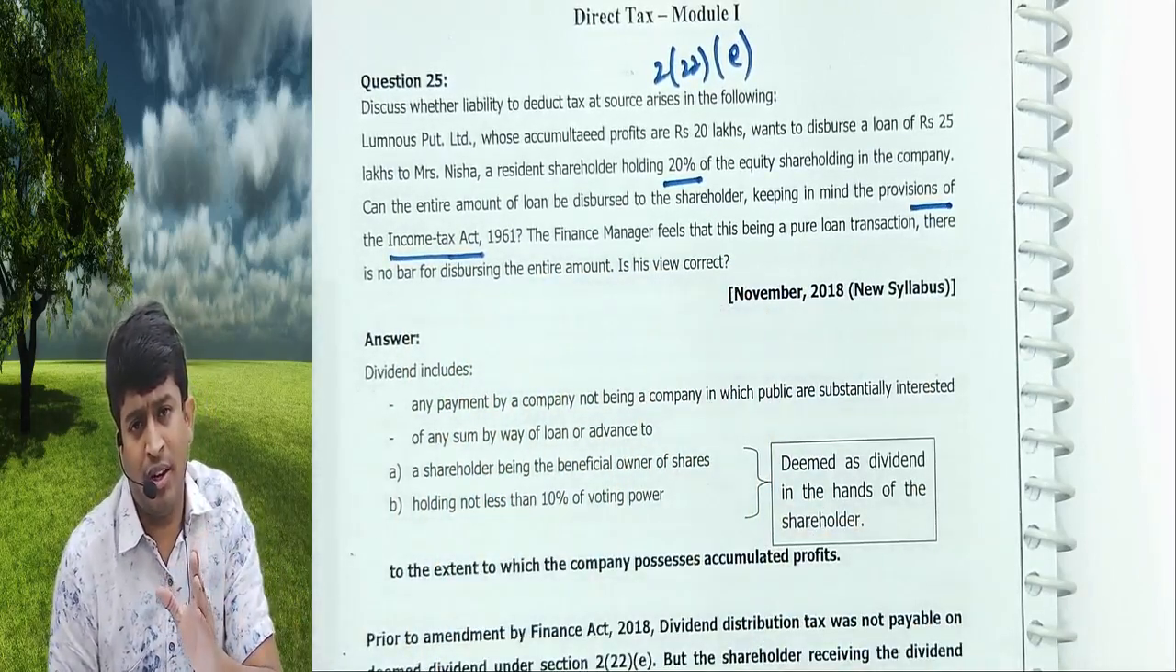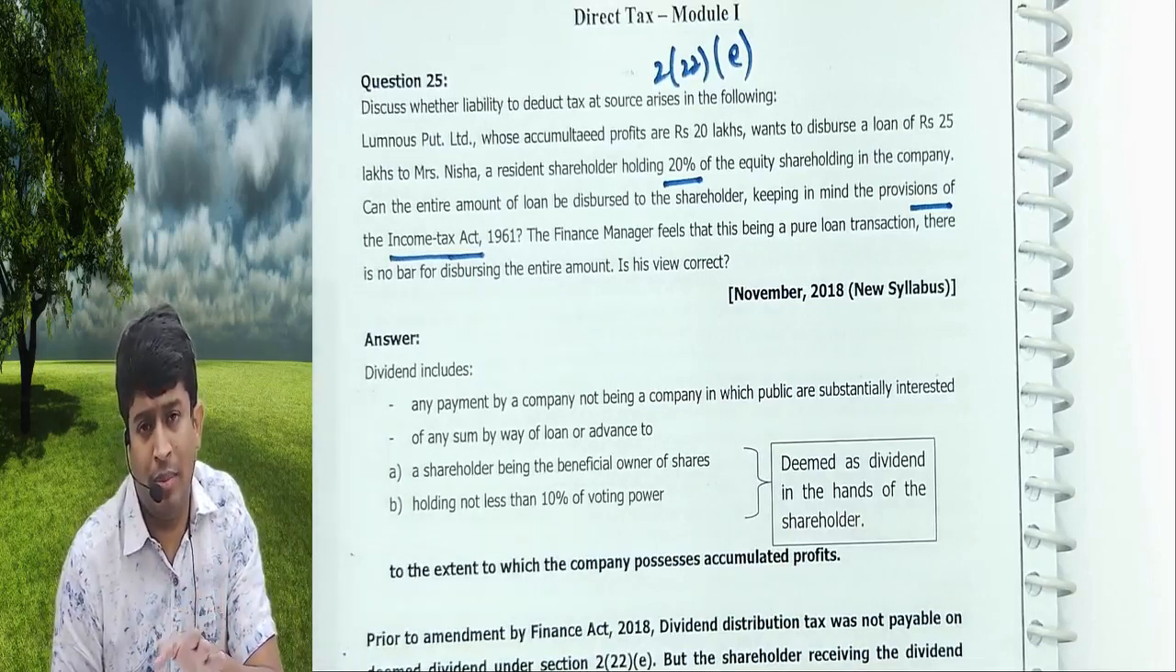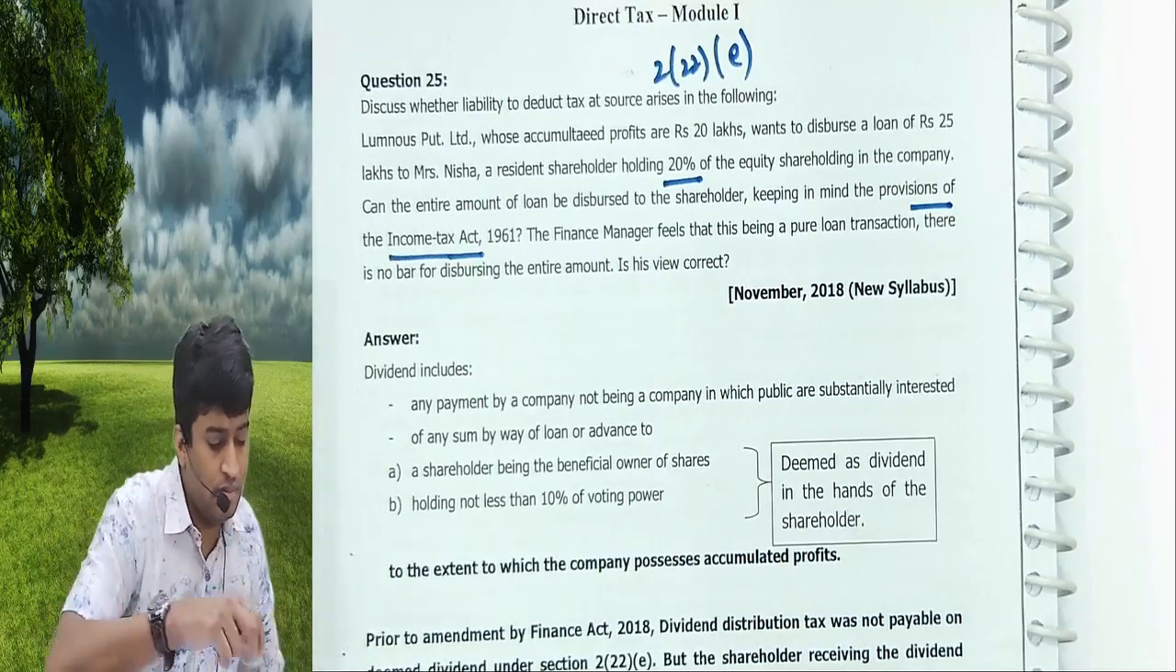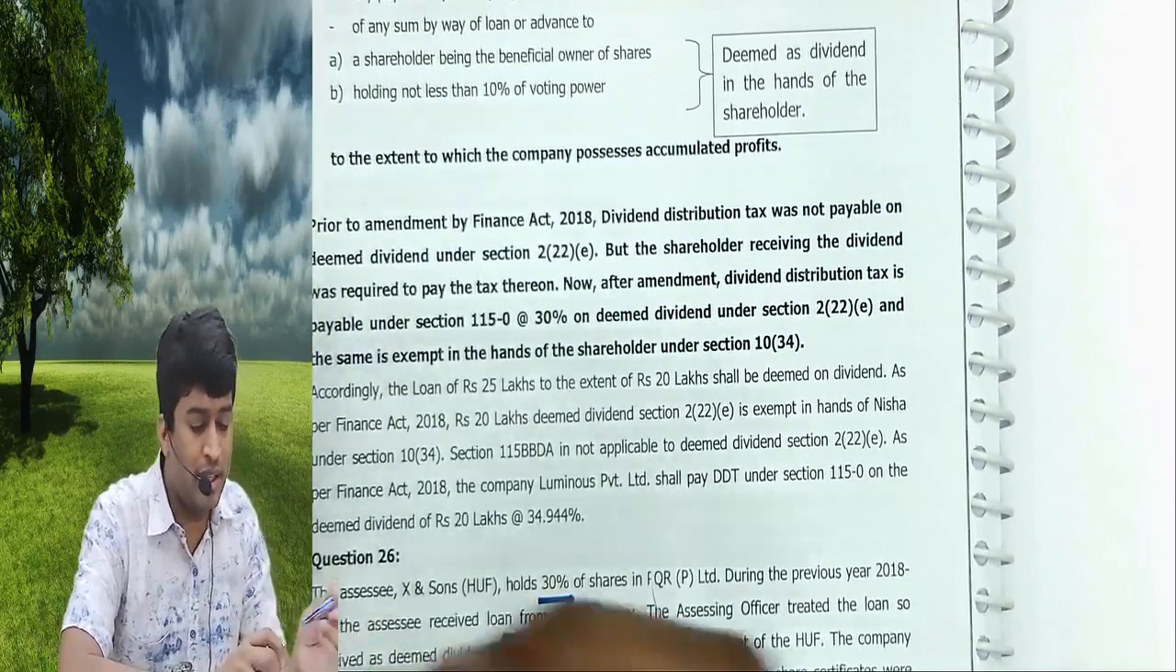No, the finance manager is wrong. He does not know income tax. I don't know from where he took his coaching. Section 2(22)(e) will apply. The company has to pay tax at 34.944%, and for the shareholder, that amount is exempt. That is what is given here.